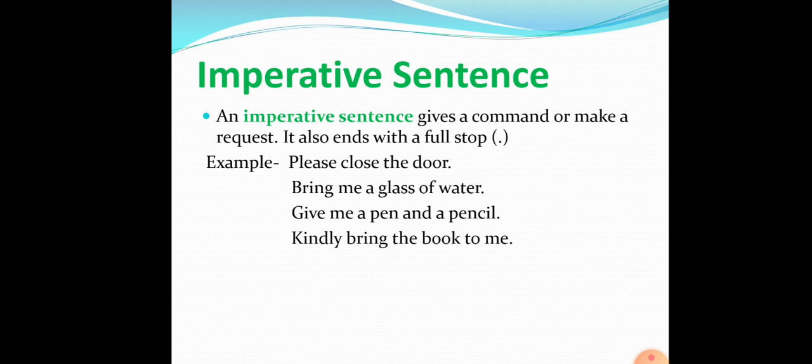Give me a pen and pencil. Here also it is a kind of command or order. So it is an imperative sentence. Now the last one. Kindly bring the book to me. So here someone is requesting that kindly bring the book to me. Kindly, please, these are all soft words which express some request. So that is why these are all imperative sentences.